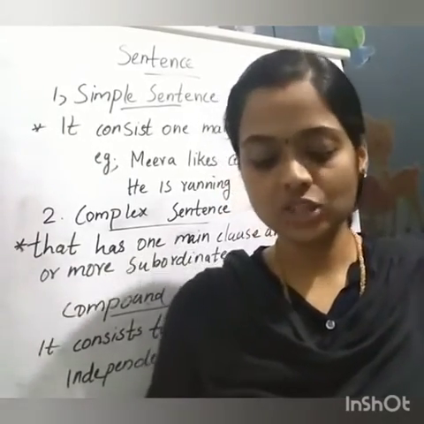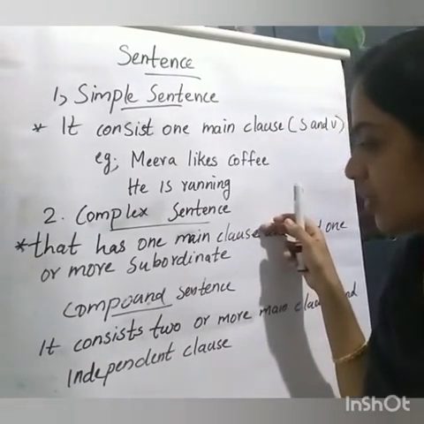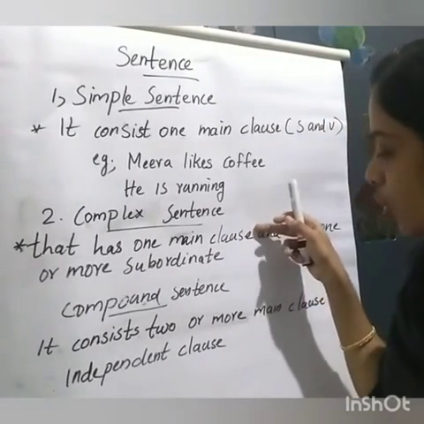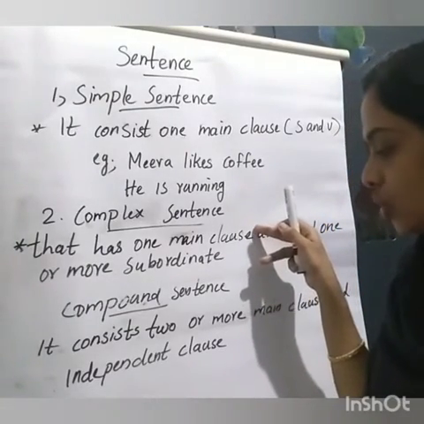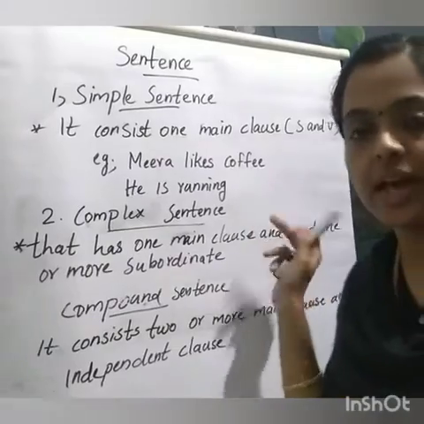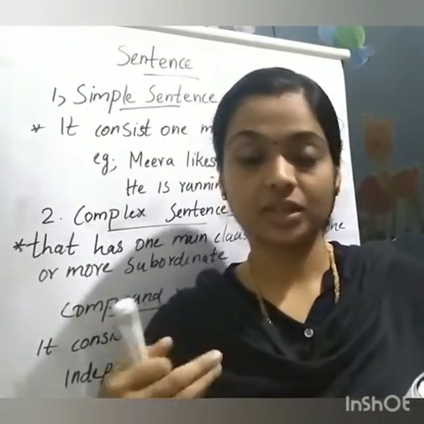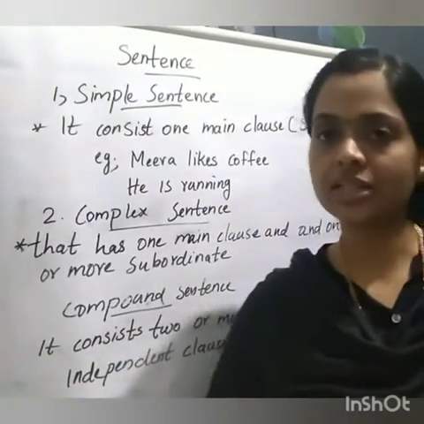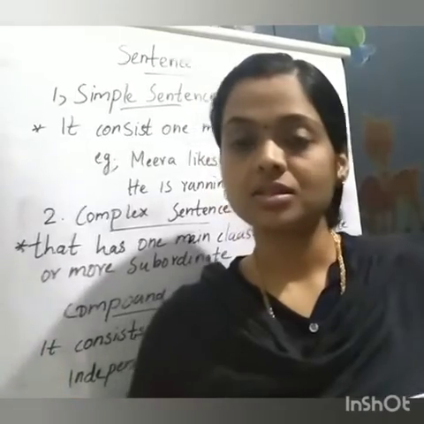The last one, compound sentence. What is a compound sentence? It consists of 2 or more main clauses, that is, independent clauses. The independent clause may be a coordinate clause.